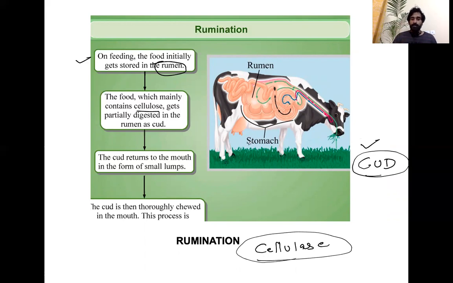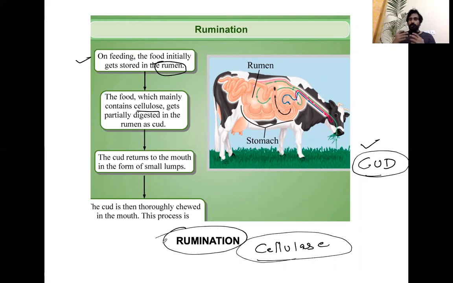And then what happens? This cud returns to the cow's mouth, right? And they chew it again, so that the food becomes more perfectly refined. And this process is actually rumination.